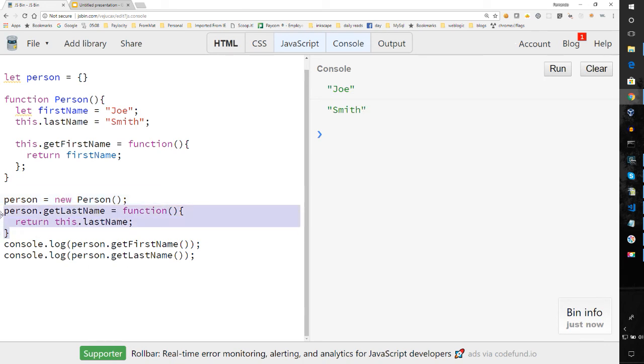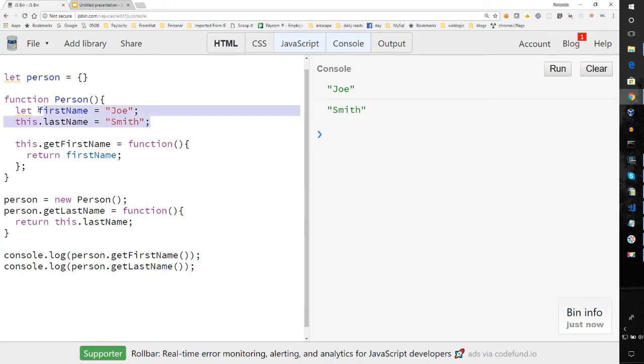But once you start extending objects after the fact, it gets a little trickier because, like you saw earlier, I don't necessarily have access to the things declared within that function, since this method was not declared there. There's a lot more to working with objects in JavaScript, and now with ES6 and ES2016 you actually have classes, so you can do a lot more. But for now, just know that you can extend an instance, and here I'm extending the instance of the object, but I'm not modifying the person.